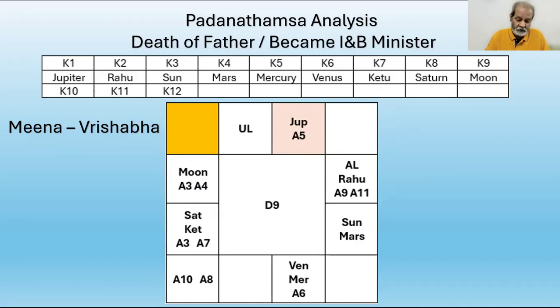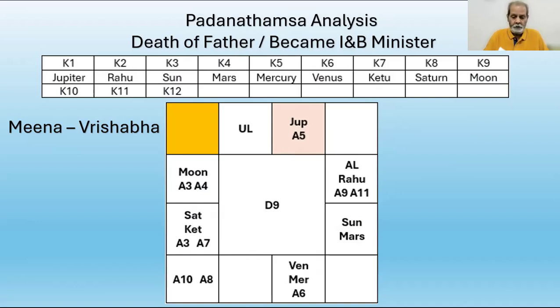The Sun is K3 and K12 for this Dasha. In the previous Dasha, the Sun was K7. Here he is K3 and K12, the malefic Karaka, and Mars is the fourth Dasha Karaka.